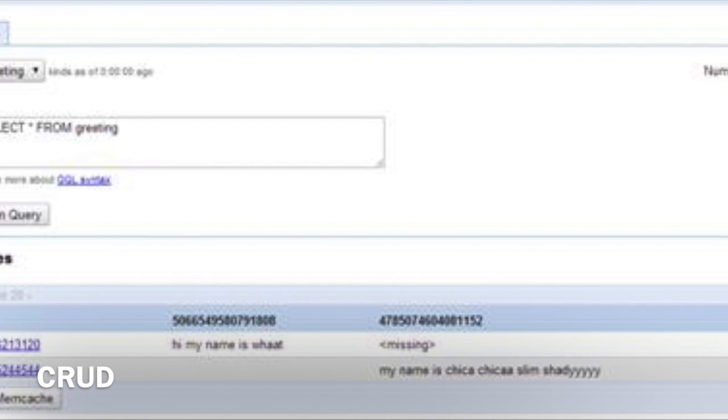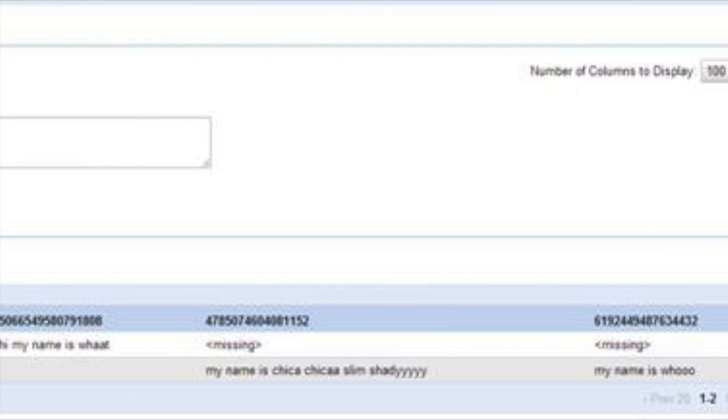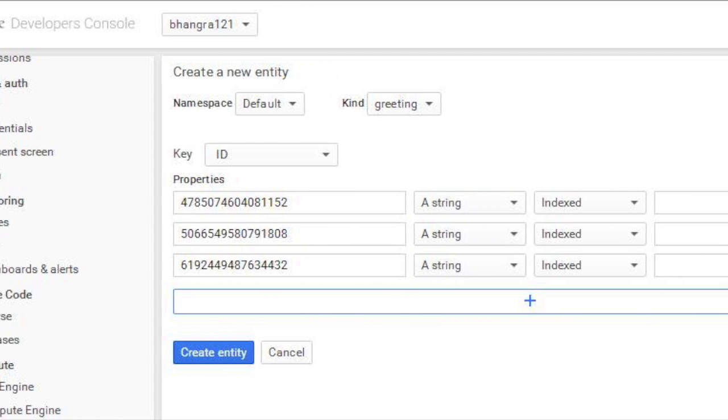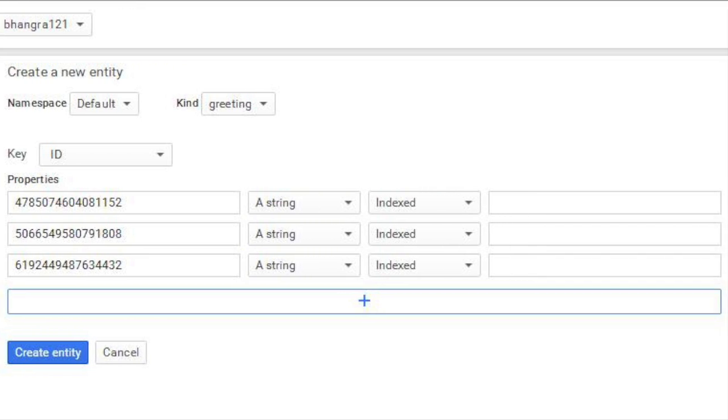As the data is stored onto the data store on the server, you're able to create, read, update and delete the data. This is also called CRUD. Here you can see in the screenshot that you're able to search for the data, which is not using the SQL language, it is using Google's query language. You can also create new entities using the Google App Engine.